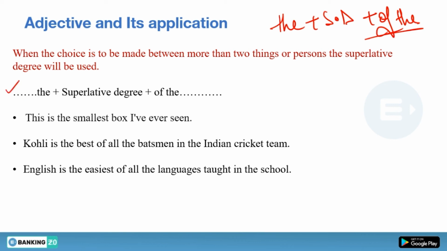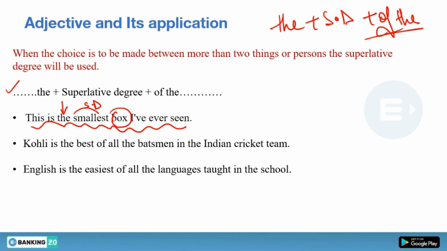All the rest of the things are similar, okay. So this is the smallest box I have ever seen. This is your one sentence. What happens, you have this the, and then you have superlative degree, and then you have what, box, okay. What happens in this sentence, obviously you are talking about a noun, and you are saying that this is something best or this is something worst, okay.